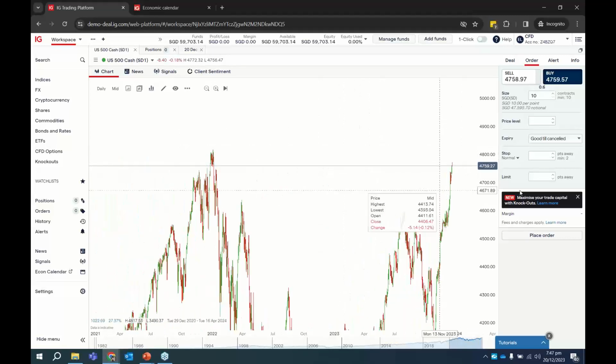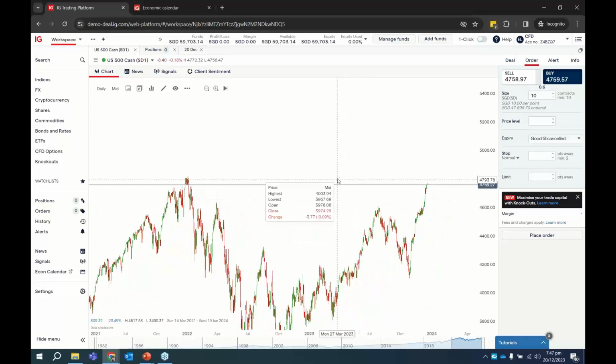So this is a concept whereby the newer traders may not be as familiar. Sometimes we don't want to buy low, we want to buy high, because why? When it breaks out, it means that there could be potential momentum. So if you're using another platform, you may find that you need to indicate the order type. Is this a limit order? Is this a stop order, and things like that?